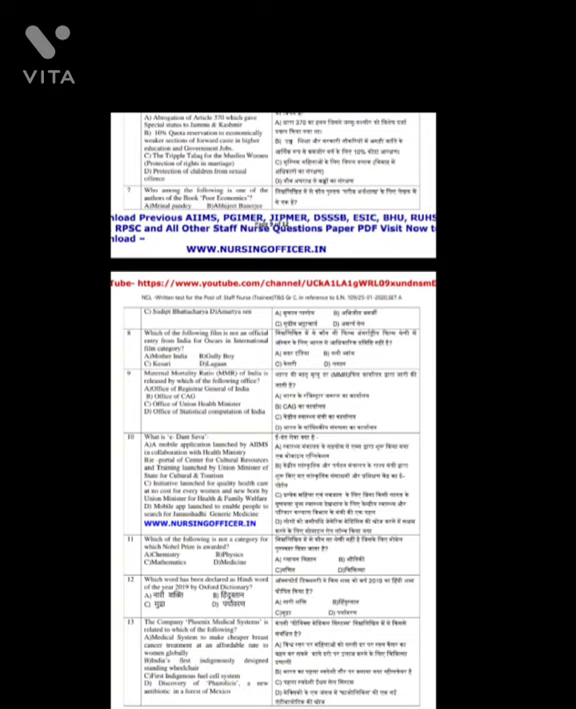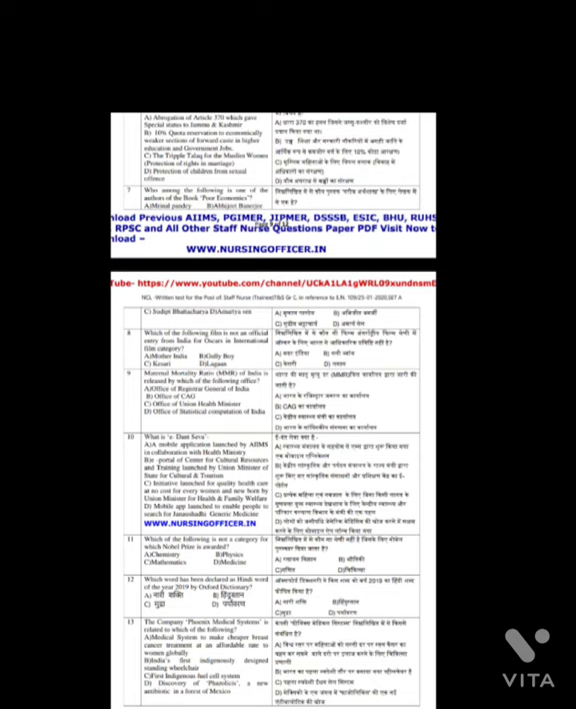Question number 10. Which is E-Dant Seva? And the answer is option A, a mobile application launched by AIIMS in collaboration with the Health Ministry. Question number 11. Which of the following is not a category for which Nobel Prize is awarded? And the answer is option C, Mathematics. Question number 12. Which word has been declared a Hindi word of the year 2019 by Oxford Dictionary?